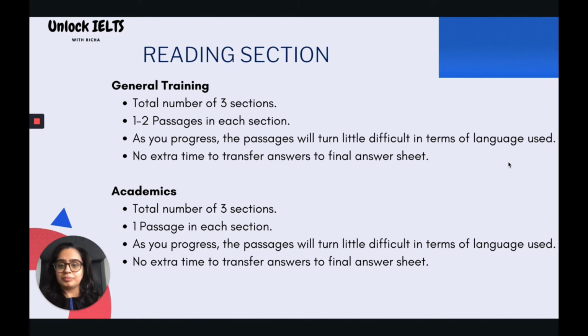In the academic version, there are a total of 3 sections and there will be 1 passage in each section. Again, as we progress, the passages will become a little difficult in terms of the language used. Also, there will be no extra time to transfer the answers to the final answer sheet.